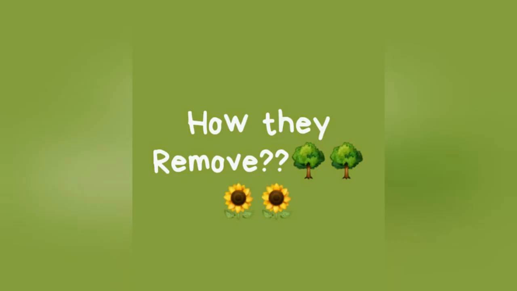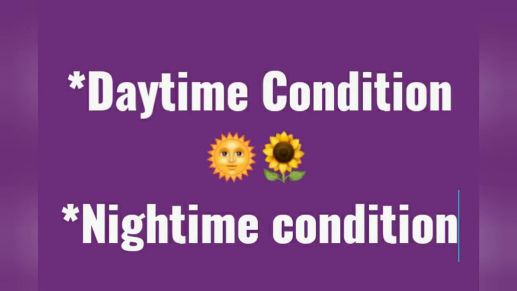As we know, plants face two conditions: the daytime condition and the nighttime condition, so there is a little difference between them.